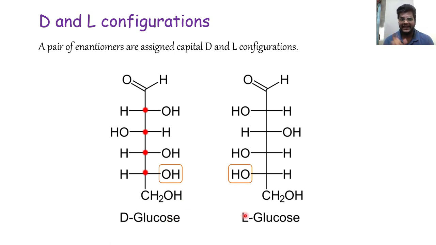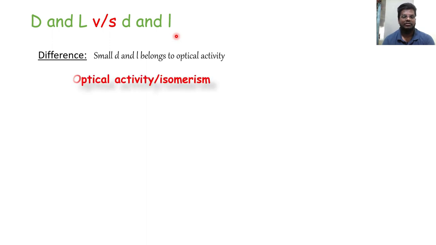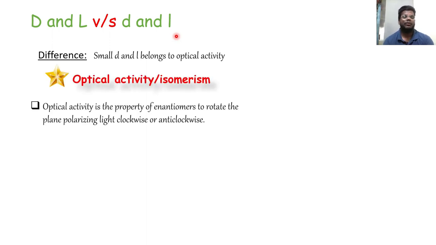But most of the students are confused between capital D, capital L and small d, small l. I will clear this confusion by discussing both the difference as well as the similarity. First let's discuss the difference. The difference is that the small d and small l belong to optical activity. This optical activity is nothing but the property of enantiomers. They are the property of enantiomers to rotate the plane polarized light either clockwise or anti-clockwise.